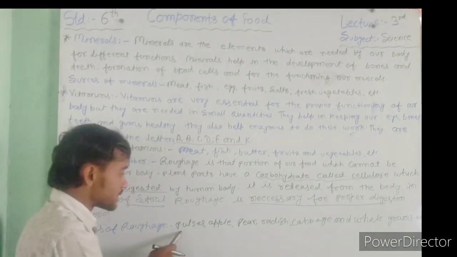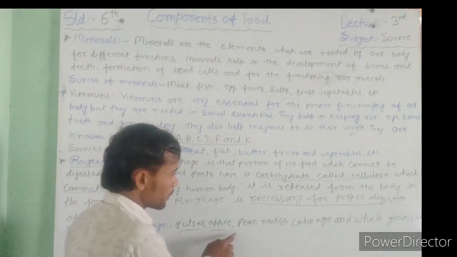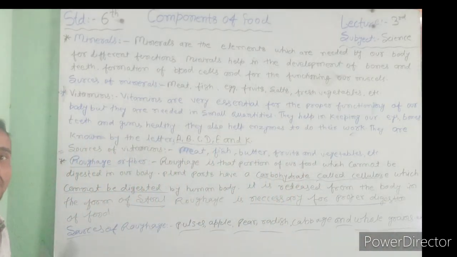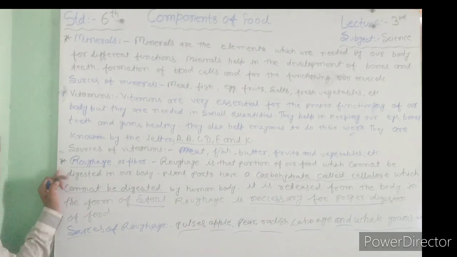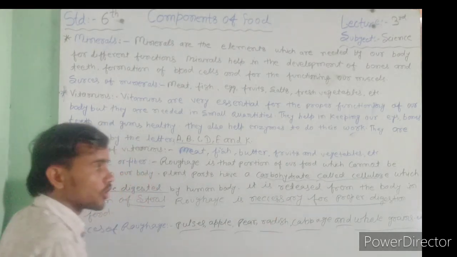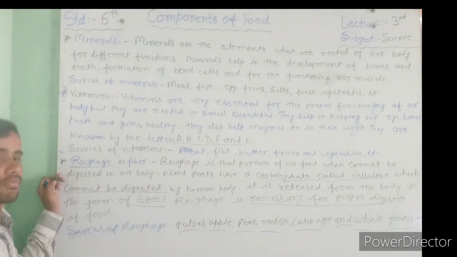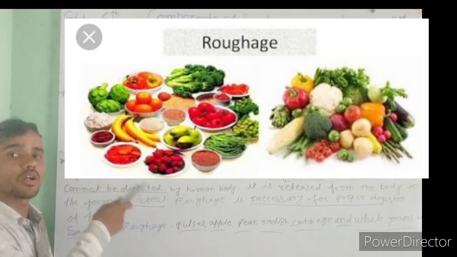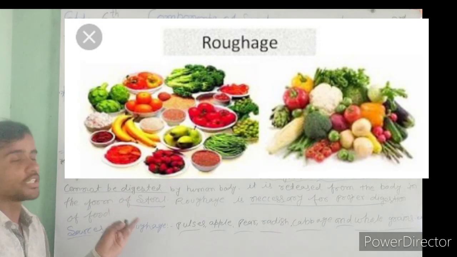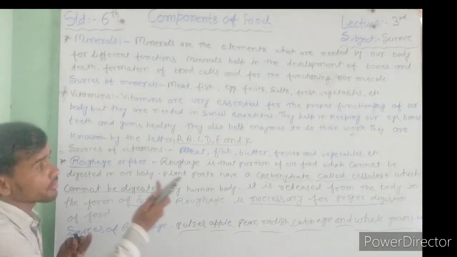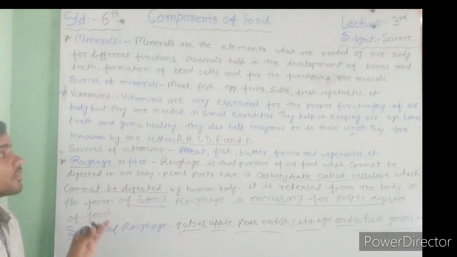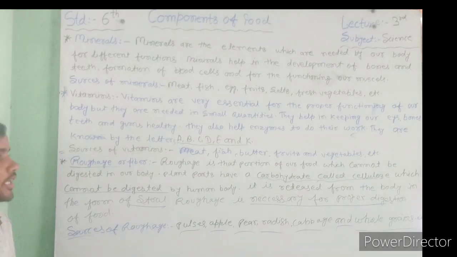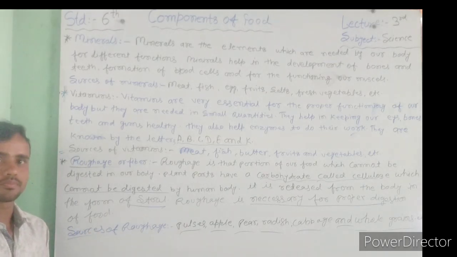Sources of roughage: pulses, apple, pear, radish, cabbage, and whole grains. It means whole grains are examples of sources of roughage. You can also see the figure of sources of roughage. So first we write these down, then we will discuss our next topic.